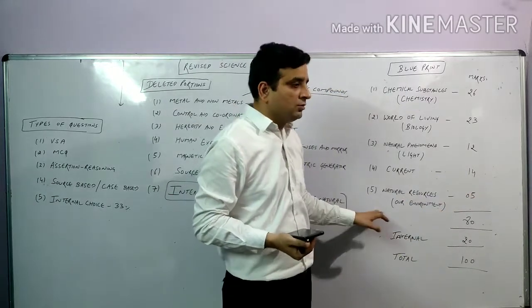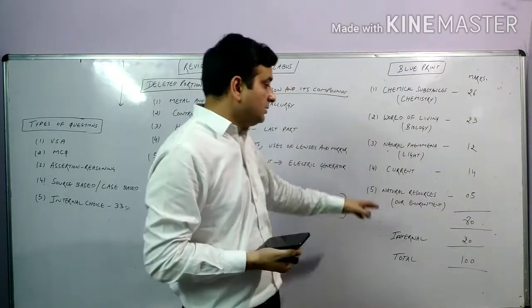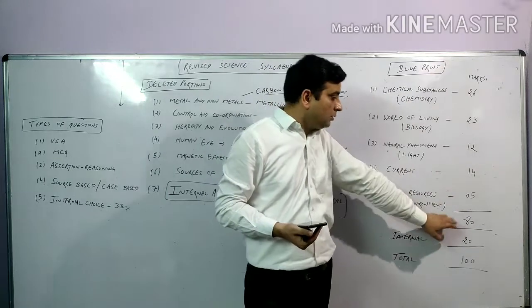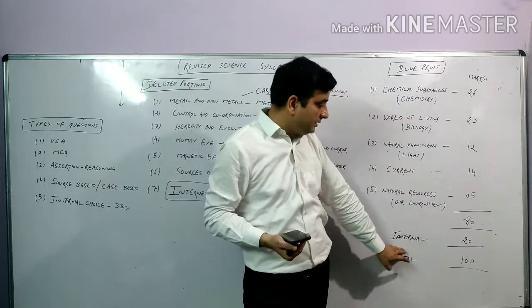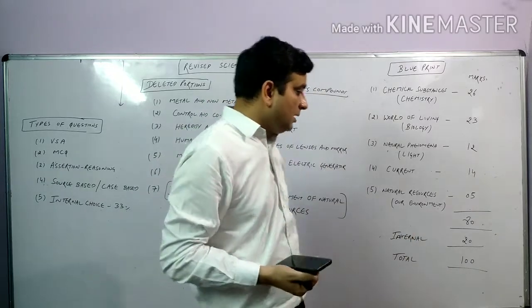Next is natural resources. Only one topic is left from natural resources, that is our environment. It will be of 5 marks. In total it will be 80 marks. Next is the internal assessment, which will be of 20 marks, and the total is 100 marks.